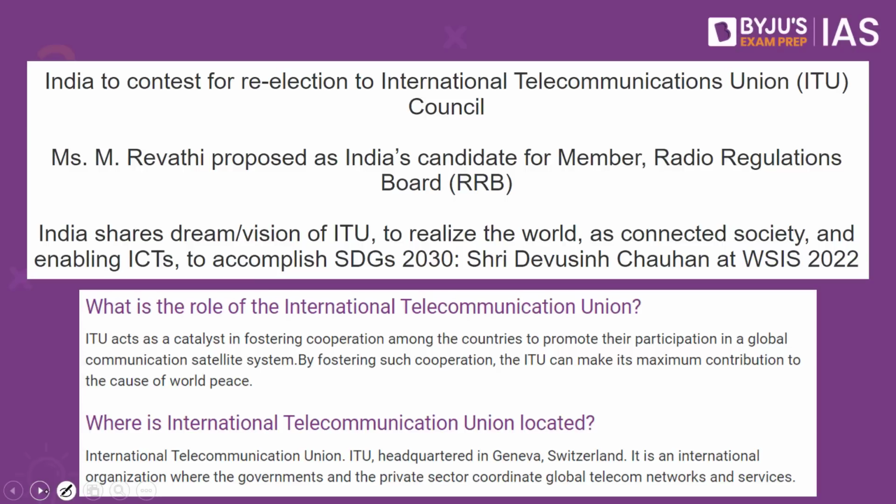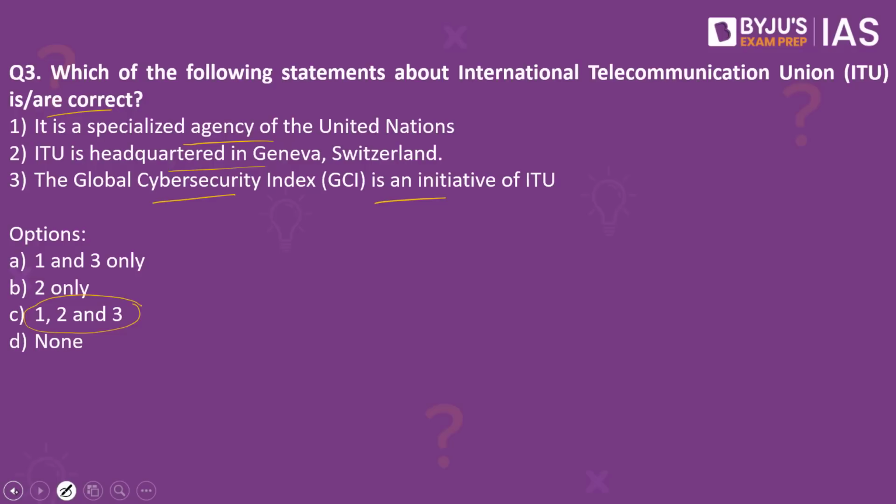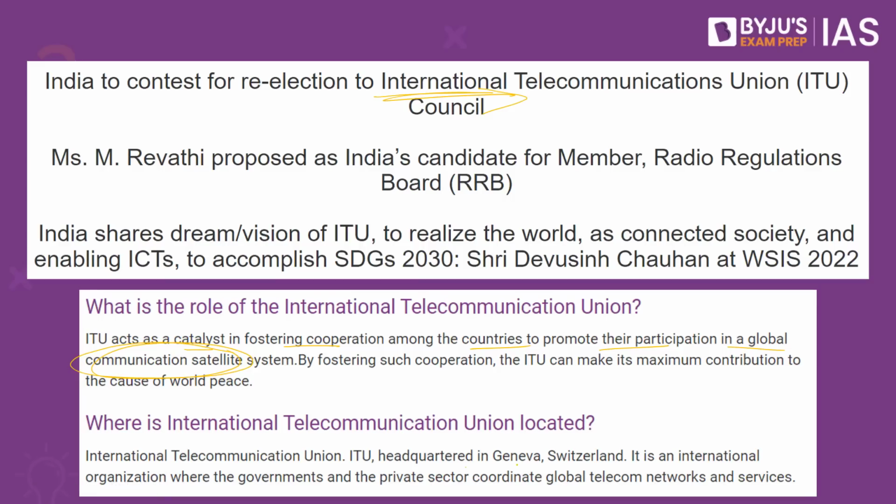Why have we taken this practice question? Because this article on the PIB makes a reference to the International Telecommunication Union. What is the role of the International Telecommunication Union? It acts as a catalyst in fostering cooperation among the countries to promote their participation in the global communication satellite system. So if we look into the options, it says it is a specialized agency of the United Nations. This is the right statement. Where is it headquartered? It is headquartered in Geneva in Switzerland and happens to be an international organization where the government and the private sector coordinate global telecom network and services.